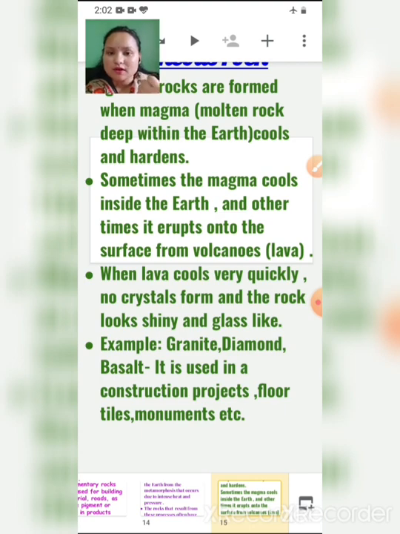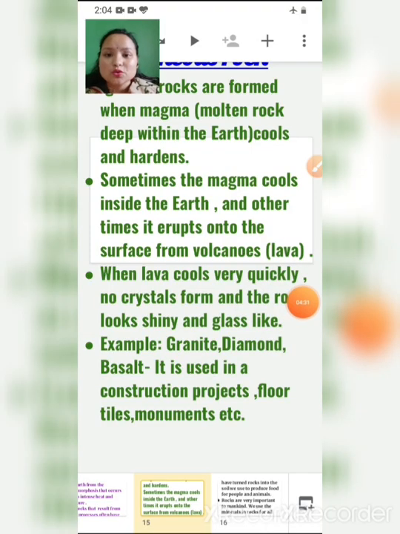Okay, so igneous rocks are formed when magma, molten rock deep within the earth, cools and hardens. It becomes solid, and sometimes the magma cools inside the earth, and other times it erupts. Sometimes when the plates collide, children, then earthquakes and volcano eruptions occur. You have seen earthquakes and volcano eruptions, right? This occurs when inside the surface the plates collide together. This natural phenomenon occurs. Okay, so examples of igneous rock are granite, diamond, basalt.